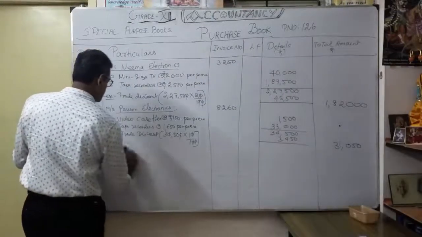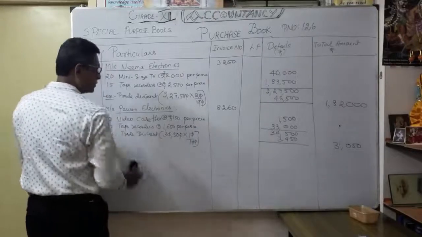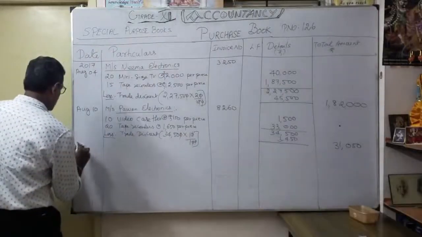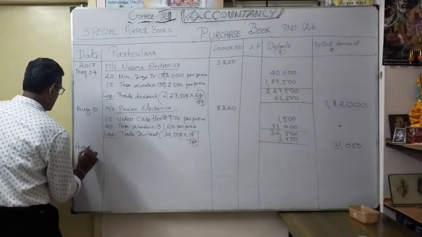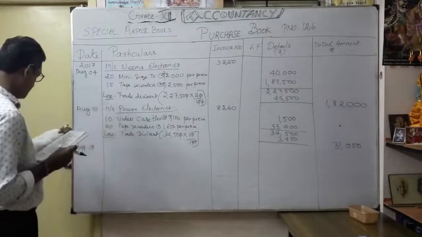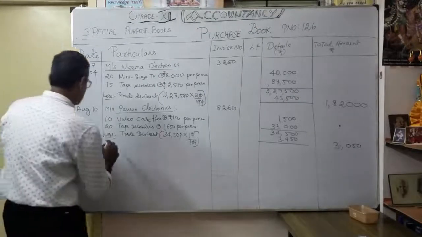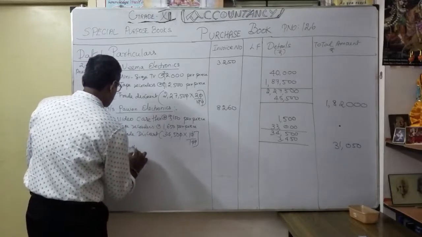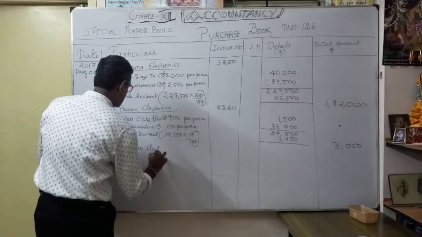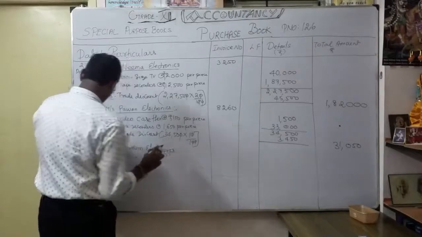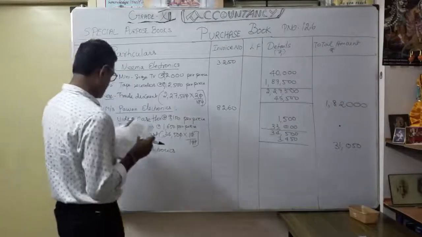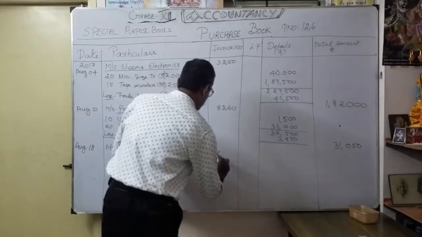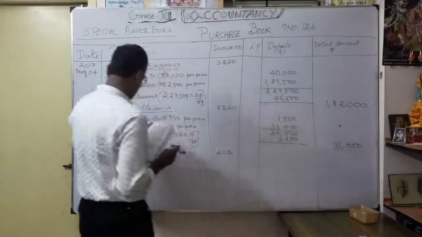August 18. Okay, now go for the August 18. Here, so August 18. So what is the name of the person? Again, Northern Electronics. Purchase from Northern Electronics. Invoice number 4256. You have to write 4256. What is the description?